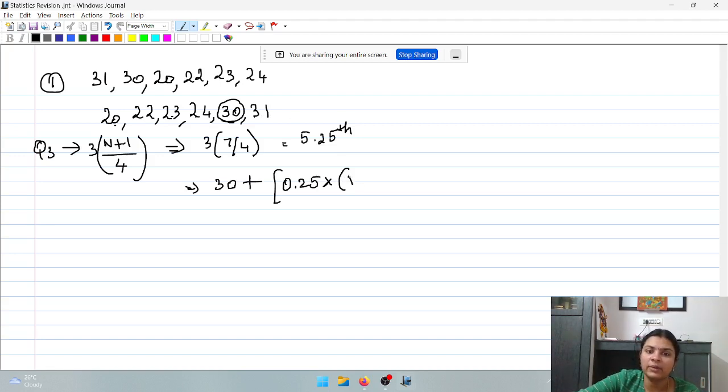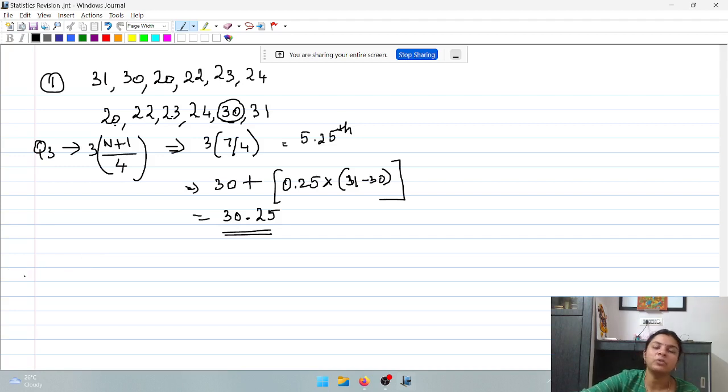So 30 plus 0.25 gives you the value as 30.25. This is the value of Q3.